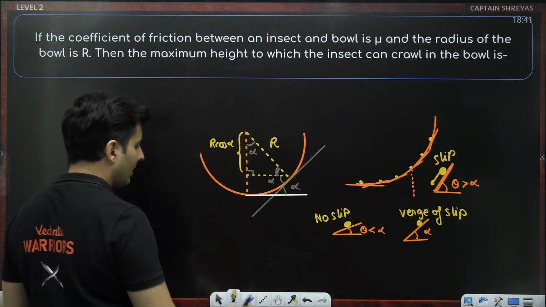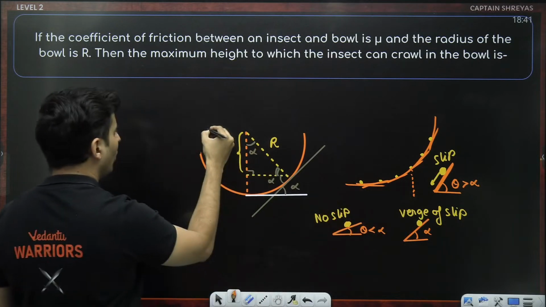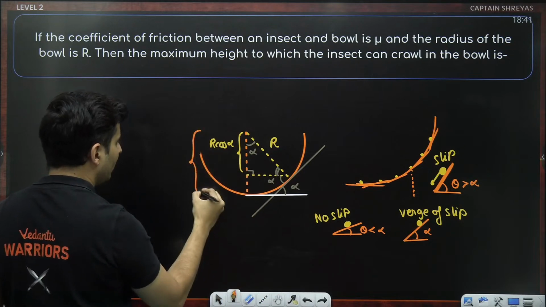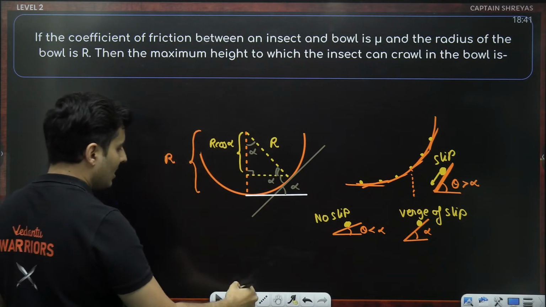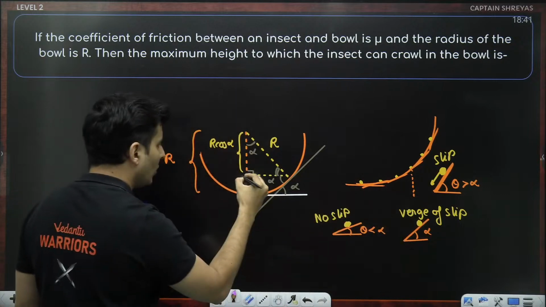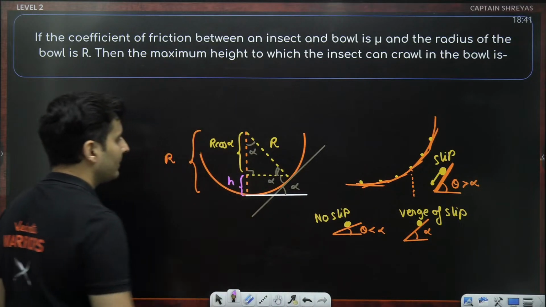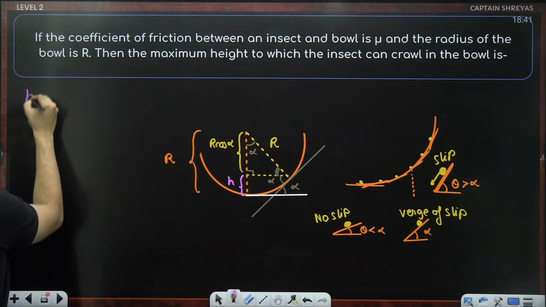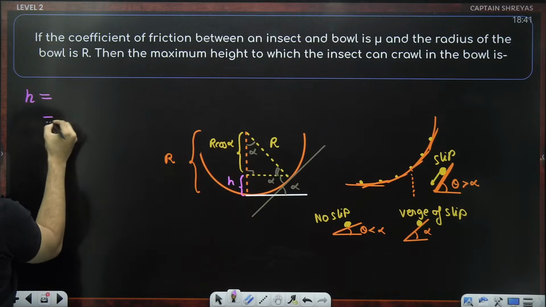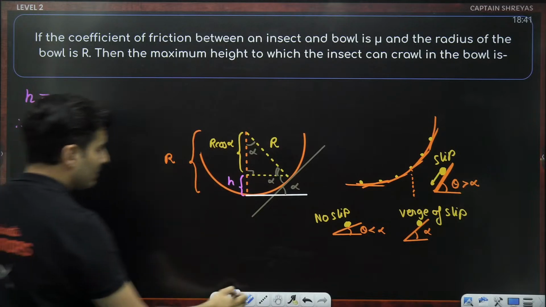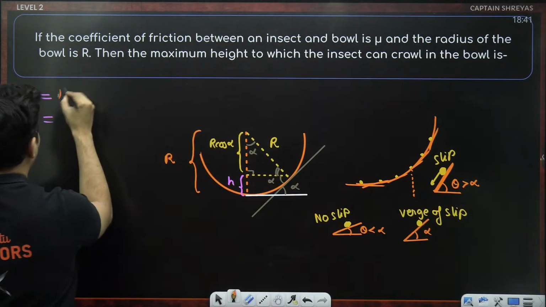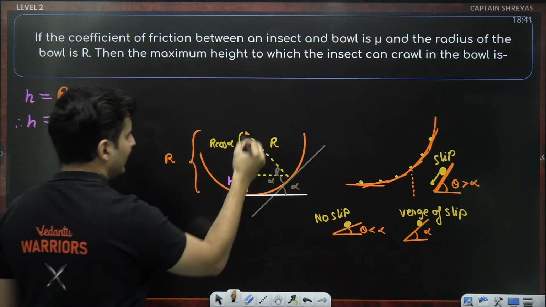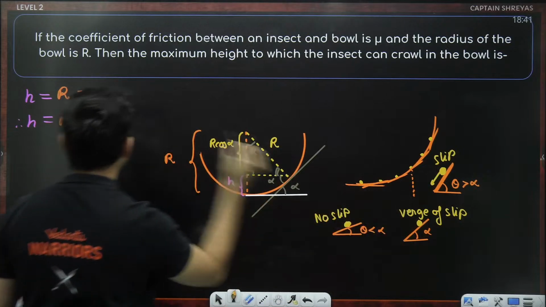Only this much is R cos alpha, and the whole thing, right from the top till the bottom, that was R. And what we need is only this much, which is the height. So basically, that height which we want is nothing but R minus R cos alpha.